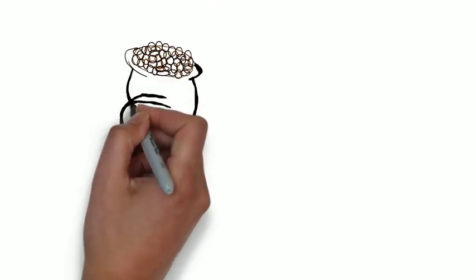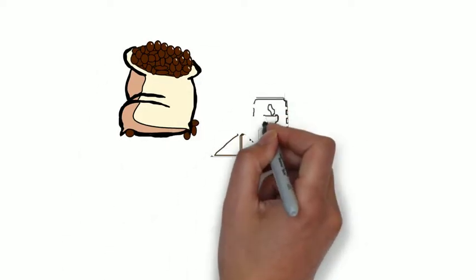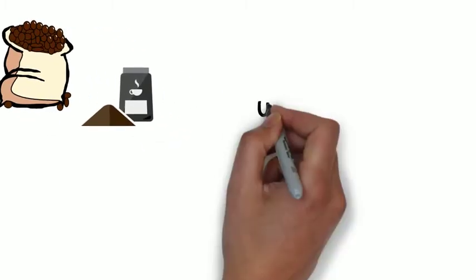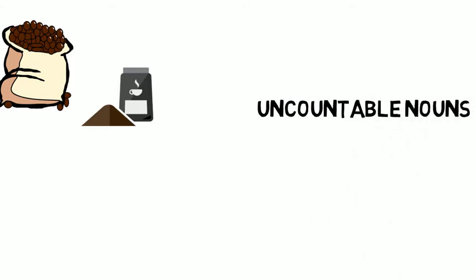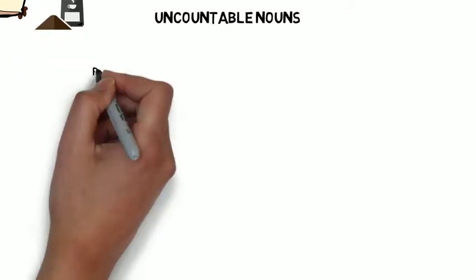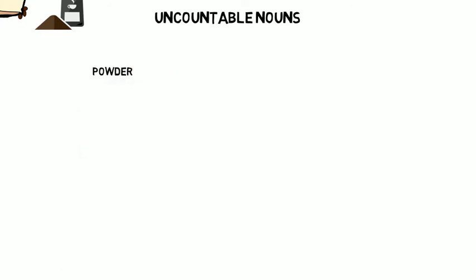Let's take coffee beans. We can count coffee beans, but after they have been through the grinder, it's impossible to count how many granules of coffee powder you have. Nouns like these are called uncountable nouns. We can count the coffee beans, but we can't count coffee. There are categories of the kinds of nouns that are generally uncountable.